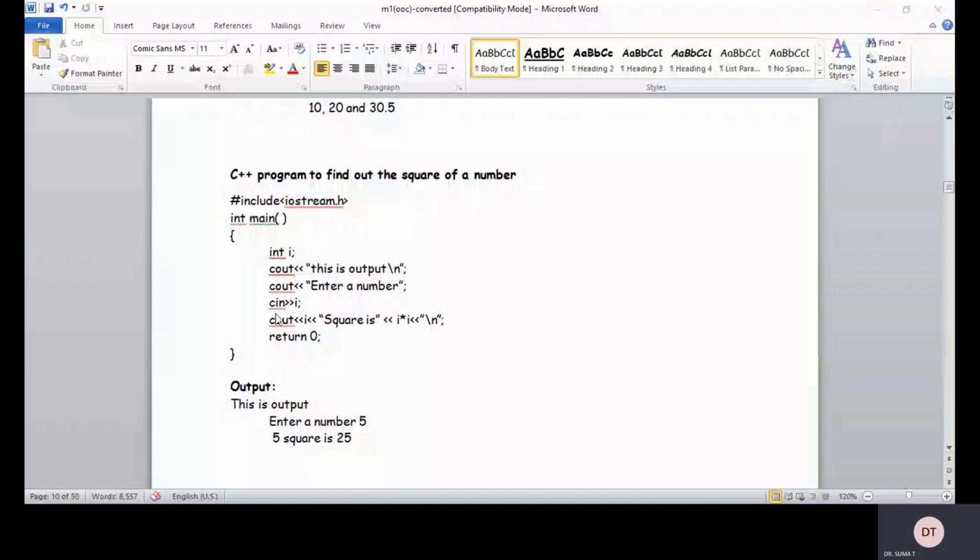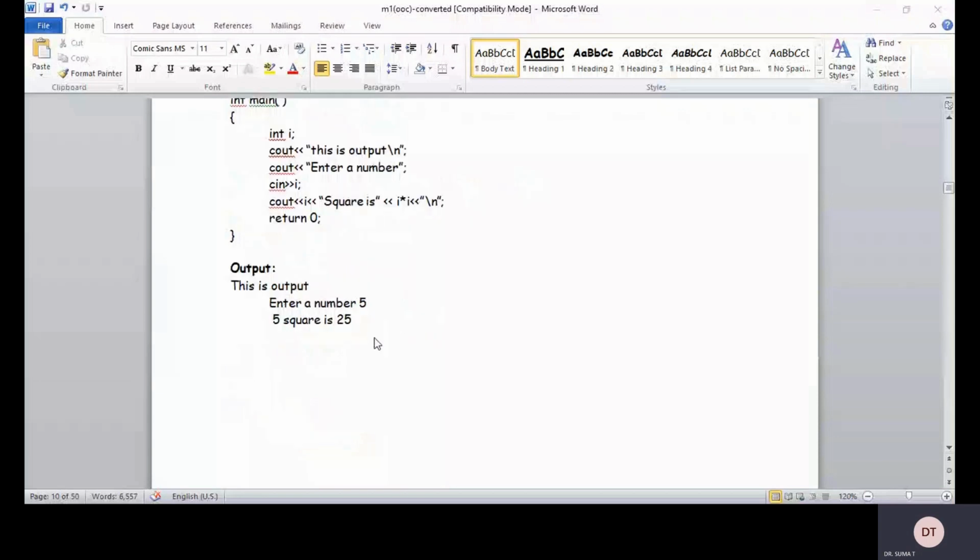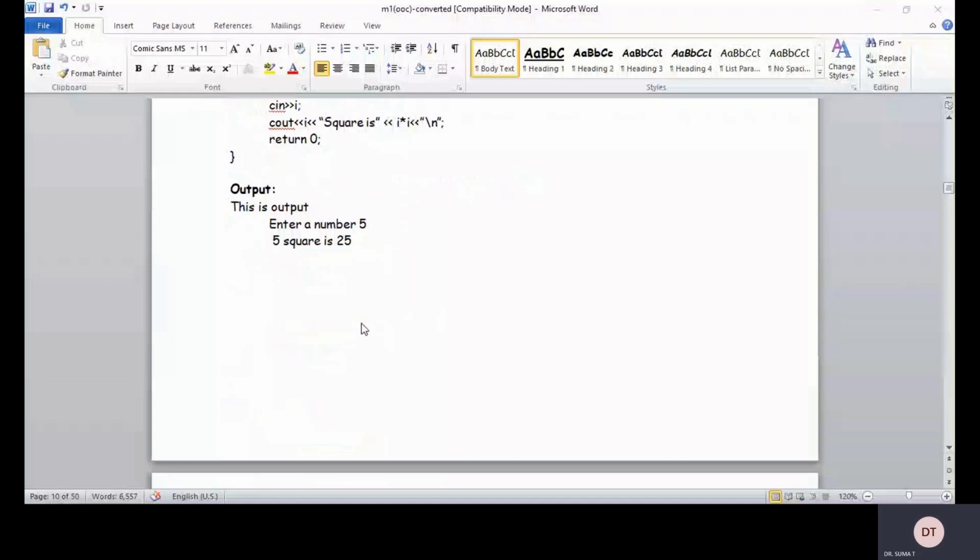Now this is the cout square will be i into i, and we are going to give a backslash n within the double quotes to bring the cursor to the next line. This output will be: enter a number 5, right? 5 square will be is equal to 25. That is, i into i will be is equal to 25.